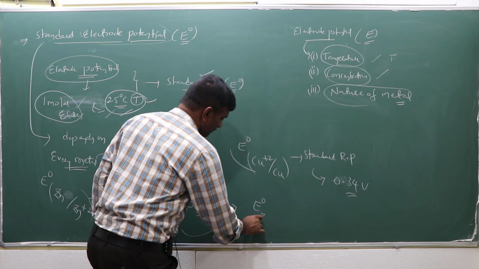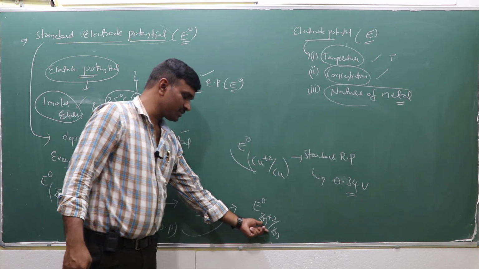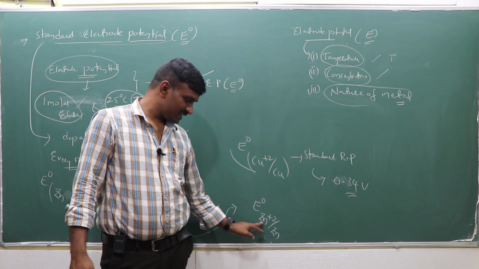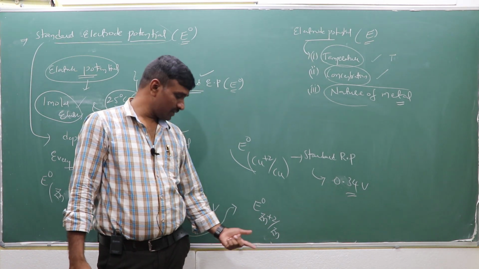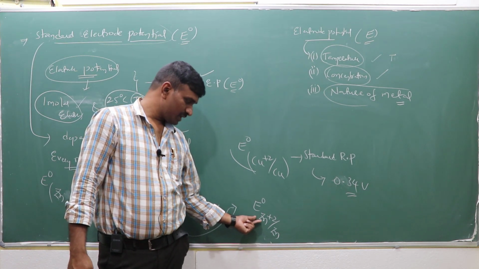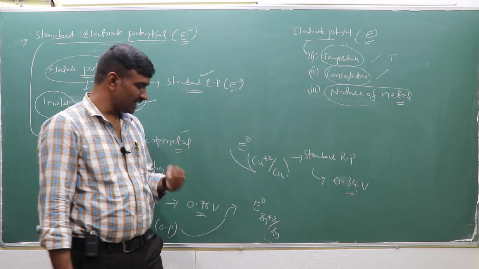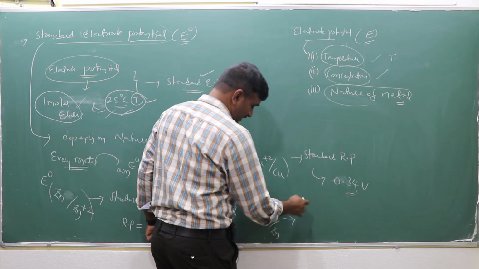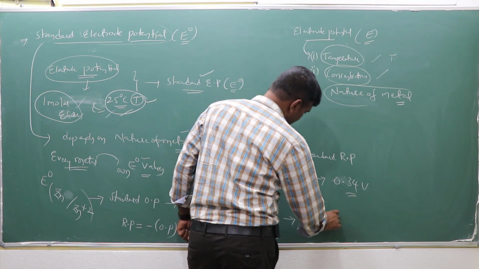That means E0 of Zn²⁺ going to Zn, M^n+ going to M, means what will happen? While taking n number of electrons, it is deposited as neutral solid. So Zn²⁺ while taking 2 electrons is deposited as zinc. While receiving the electrons, is this process an oxidation process or a reduction process? So this potential is called the standard reduction potential.